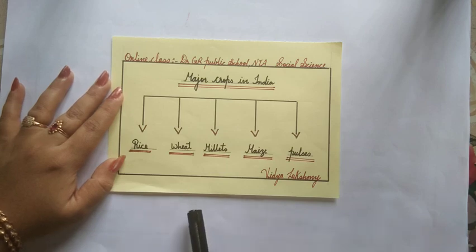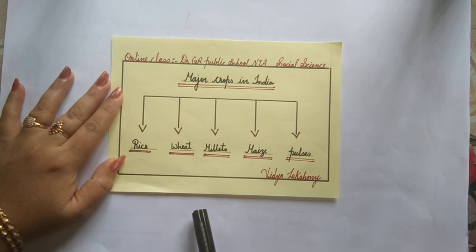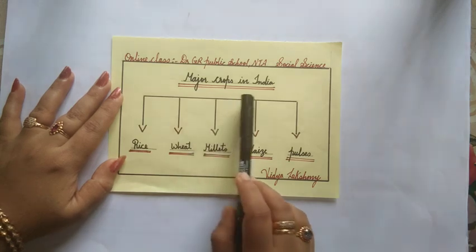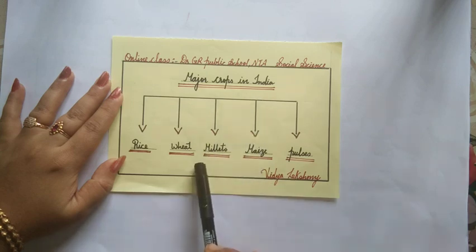So, in this chapter, we want to study the four main classifications of major crops in India. That means we want to study the food grain crops, cash crops, plantation crops and horticulture crops. First of all, we are moving to the first area, the major crops in India, especially the food grains or food crops.